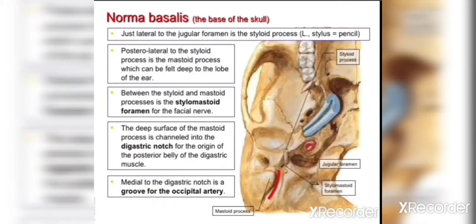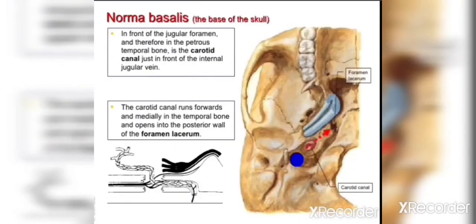Then there is stylomastoid foramen between the styloid process and mastoid process. In the diagram we can see this is the stylomastoid foramina which is passing the facial nerve, that is the 7th cranial nerve. Then the deep surface of the mastoid process is channeled into the digastric notch. This digastric notch is highlighted with this red color, and here we have the origin of posterior belly of digastric muscle. And medial to the digastric notch we have the groove for occipital artery. So this is the groove for occipital artery.